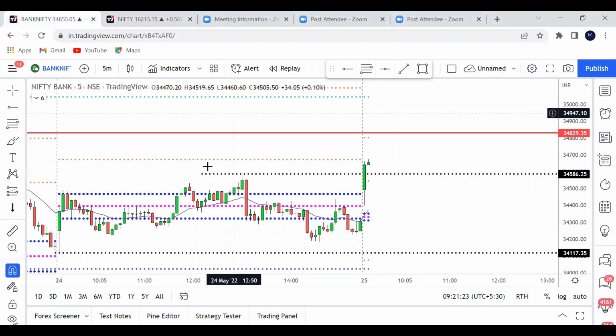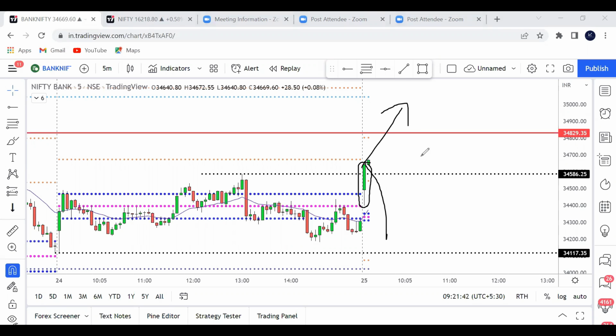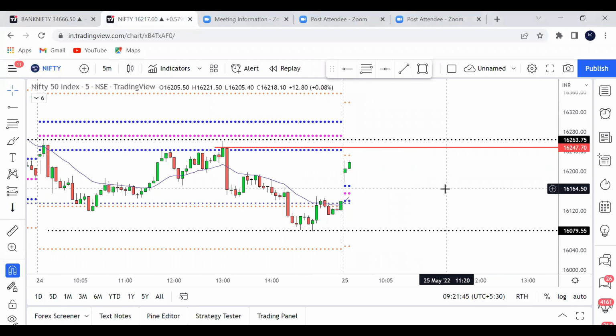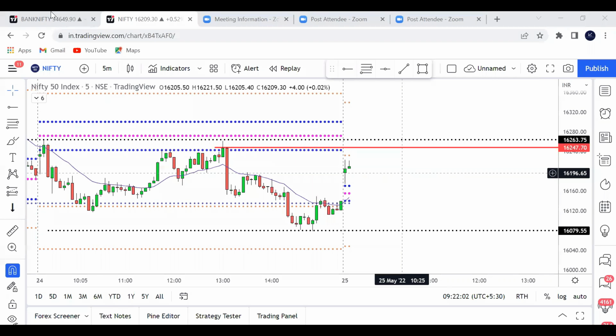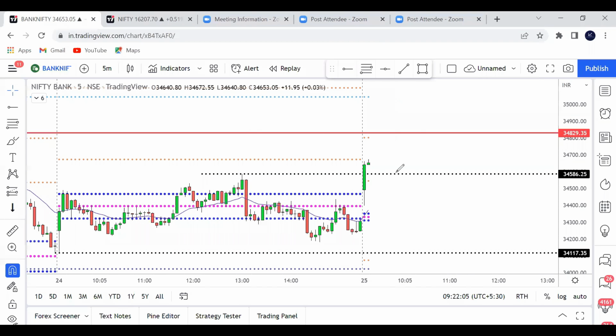In such a case, what you should do is just don't jump into the trade looking at this kind of huge bullish candle. It could be a trap for novice traders, to give them the impression that the market is going to go like this and then reverse. So I have not taken any trade, even though it is looking like a bullish candle. I will be taking that trade if it fails. If it fails and comes down, I'll go short. In Bank Nifty also the same. Bank Nifty has to break the first candle low and the CPR, then I would be interested. But as I said, don't go long on such a huge bullish candle.